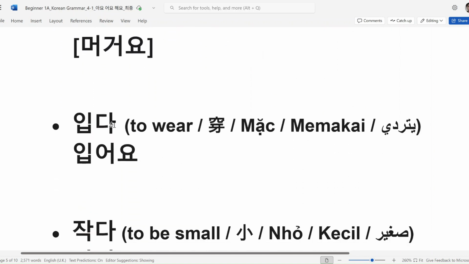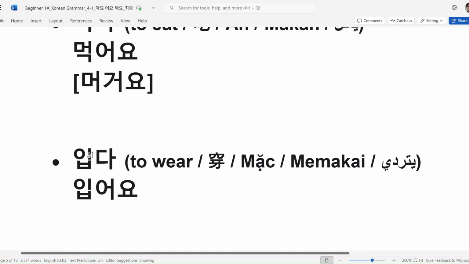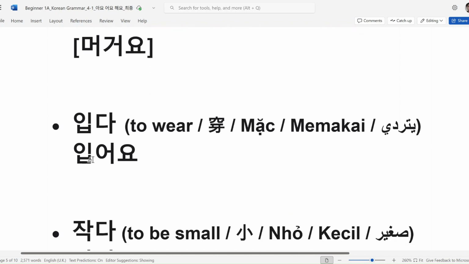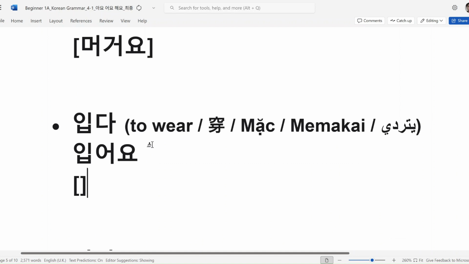그 다음, to wear is 입다. Can you check the last vowel of the stem? The vowel is 어. So add 어요, 입어요. 자, how do you sound this one? 입어요. You should write 입어요, but pronounce it linked.